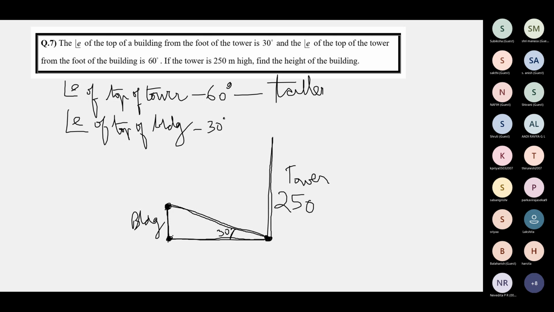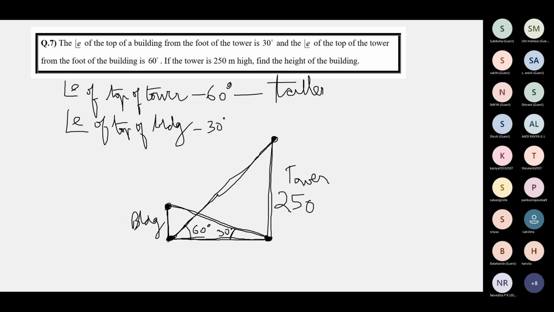Now you switch the place. You come to the foot of the building, and the angle of elevation of the top of the tower. This is the top of the tower. The elevation of the top of the tower from the foot of the building. So from the foot of the building, you look at the top of the tower. And the elevation is found to be 60 degrees. Line of sight, horizontal.